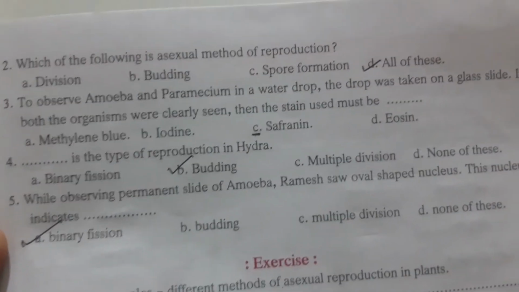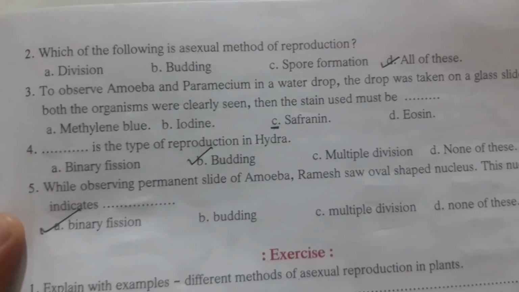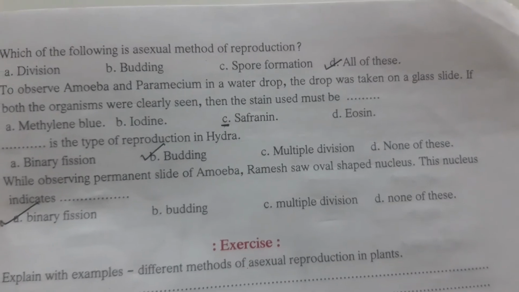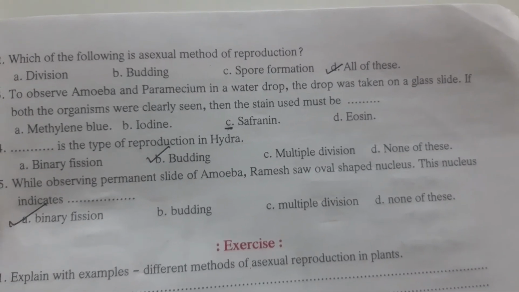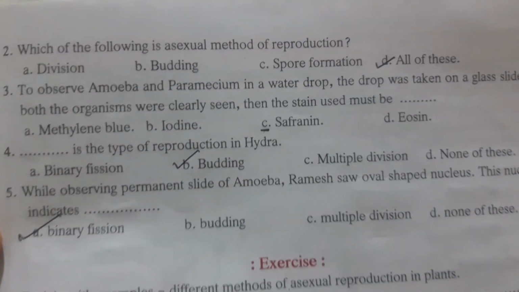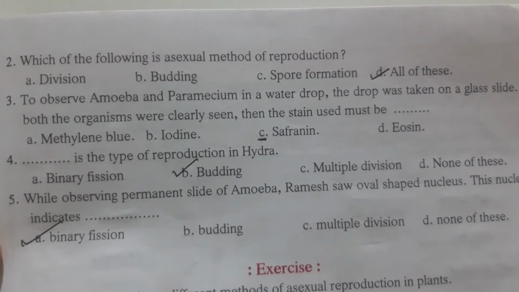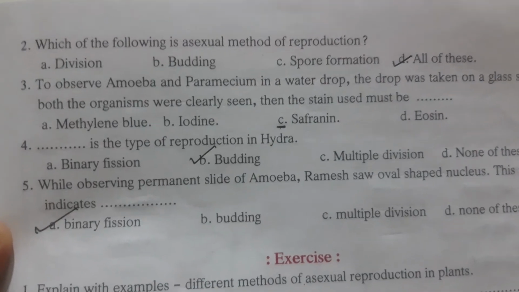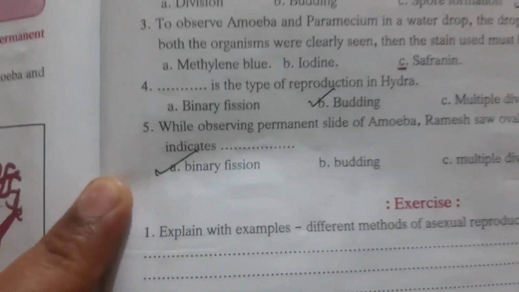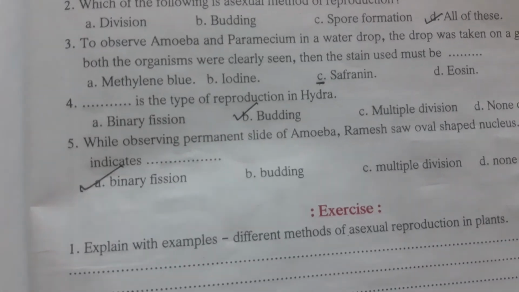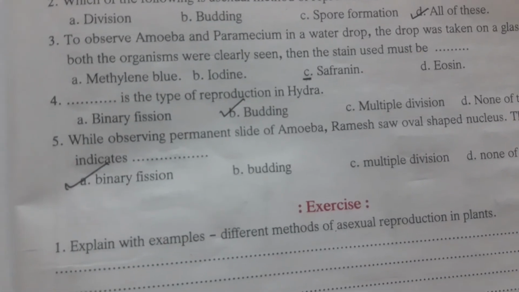So here, as you can see, the third one, to observe the amoeba and the paramecium in water the drop was taken on a glass slide. If both the organisms were clearly seen, then the stain used must be, definitely it is safranin. So here the third one, the fourth one is dash is the type of reproduction in hydra. The answer is budding is the type of reproduction in hydra.